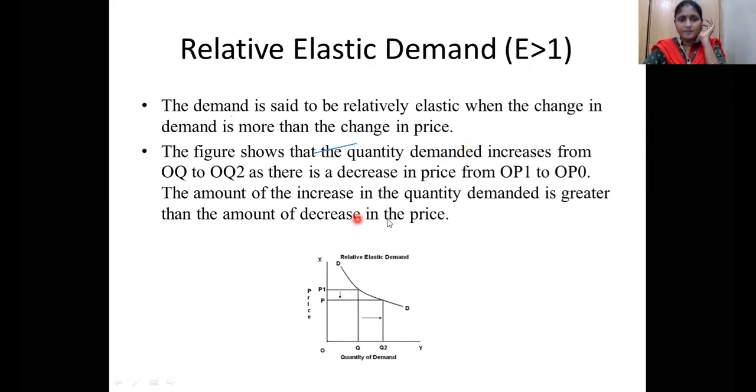See here, if you observe the figure, the quantity demanded increases from OQ to OQ2. At the beginning, what is the price? OP1. What is the quantity demanded? It is OQ. So you are reducing the price, so I have put the down arrow. At this reduced price OP, what is the quantity demanded? OQ2. The change in price is less, but the quantity demanded is more. That is E greater than 1. So this is called relative elastic demand. This is the fourth case.